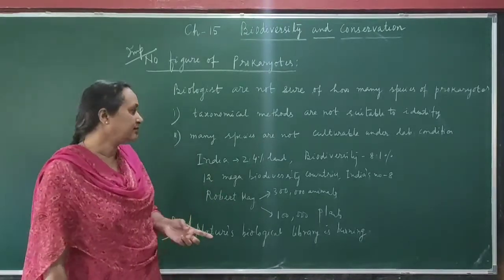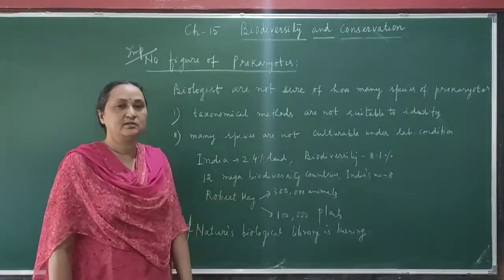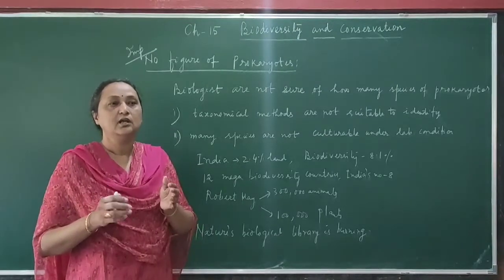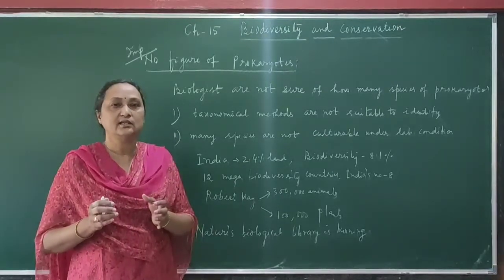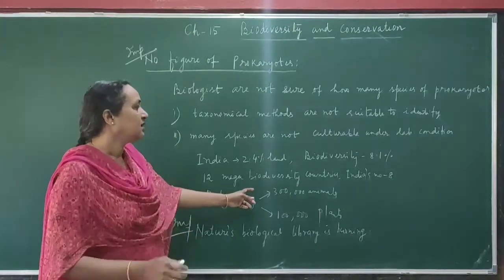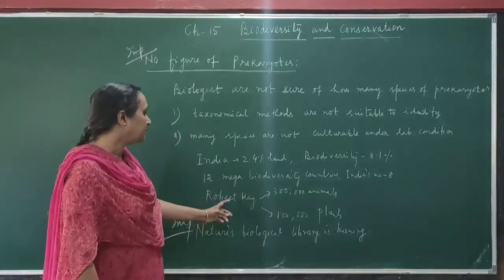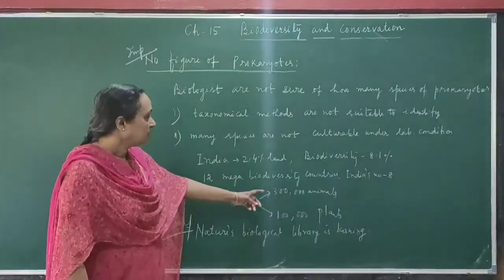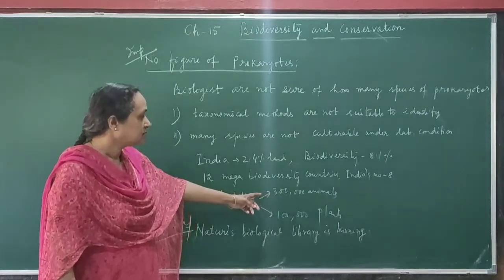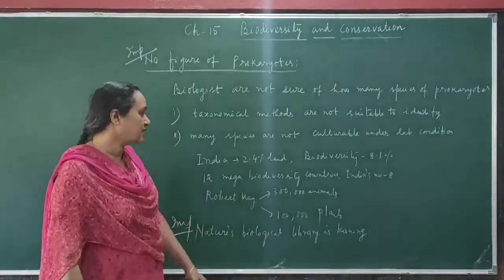And all over the world there are 12 mega biodiversity countries. Mega biodiversity countries means those countries that are rich in biodiversity, and all over the world there are 12 countries having a rich biodiversity heritage. And India is one of the countries. The rank of India is number 8. Okay. So according to Robert May, who is a taxonomist, the number of animals is 3 lakhs, and the number of plants is 1 lakh.